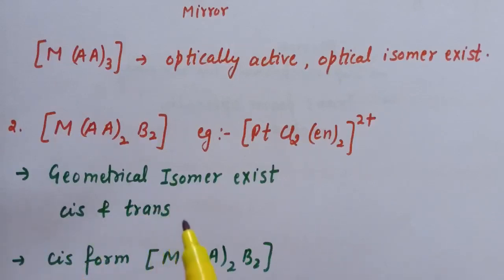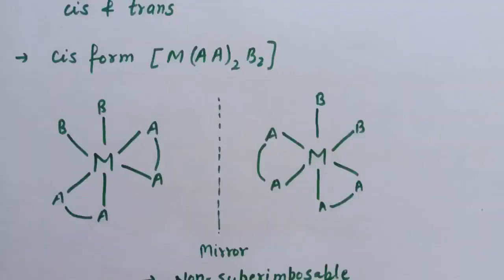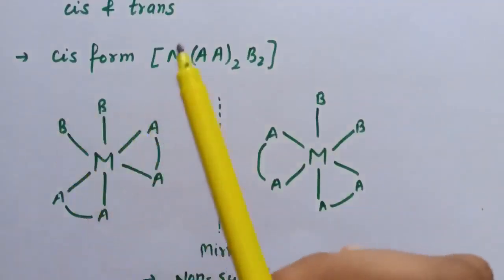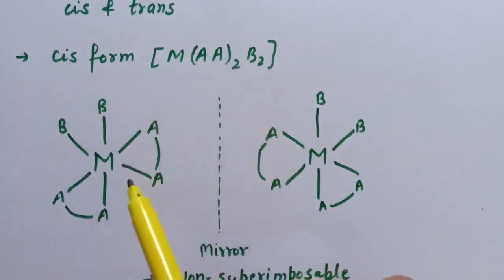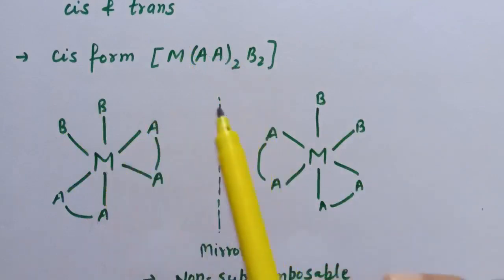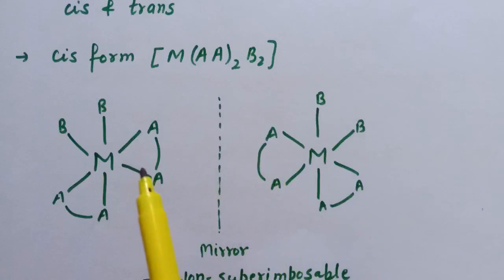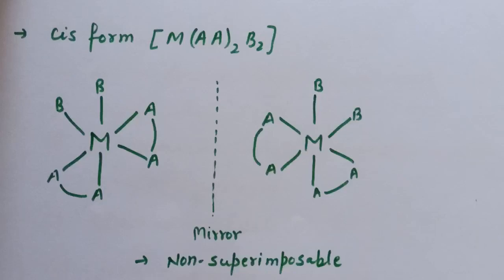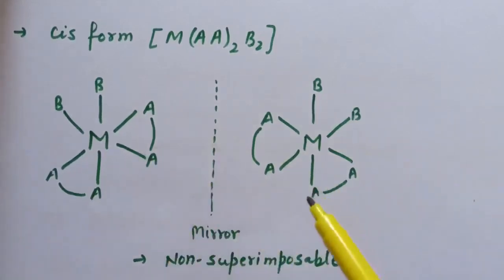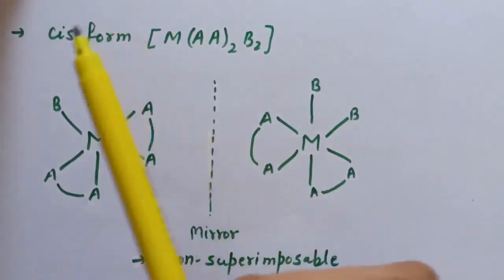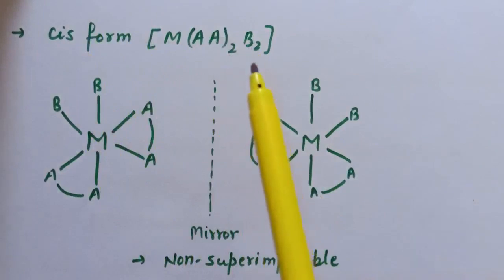Now we will see whether cis and trans exhibit optical isomerism or not. First of all we will draw the cis form of this complex. Now this is the structure of MAA2B2 type. If we place a mirror in front of this complex, the mirror image of this complex is this. If we superimpose these two on one another, they will not superimpose. That is, the mirror image is not superimposable. So the cis form of this complex is optically active.